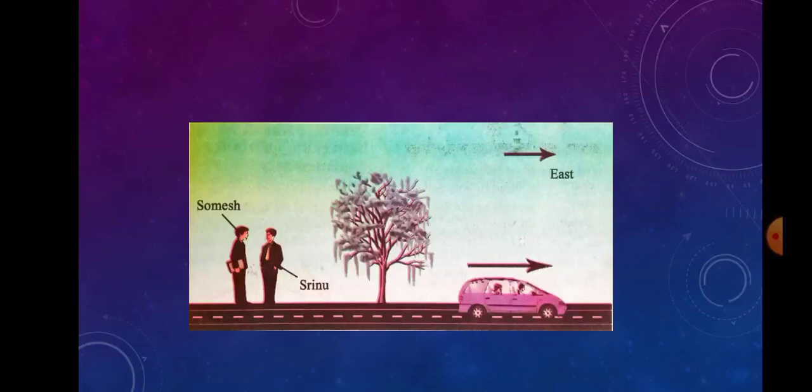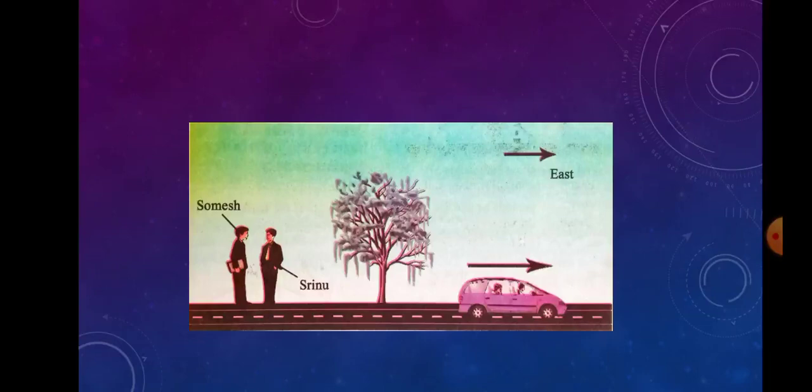Then Srinu again asks Somesh, what is the state of motion of the car? Somesh said, it is moving due east. Why? Because the car changes its location with time. That's why he said the car is moving.